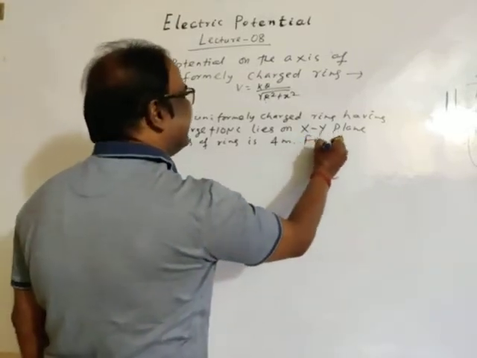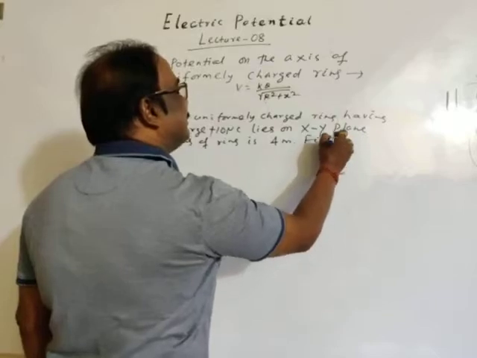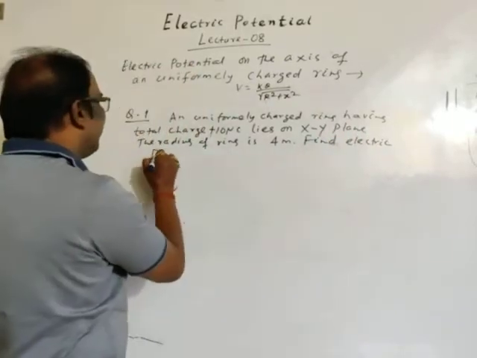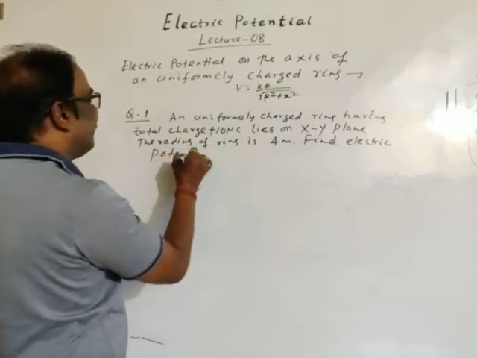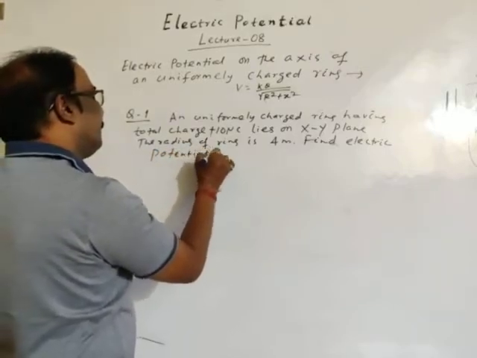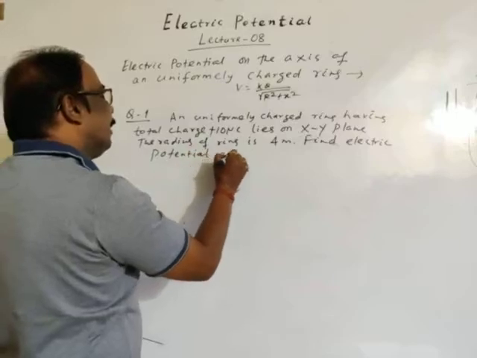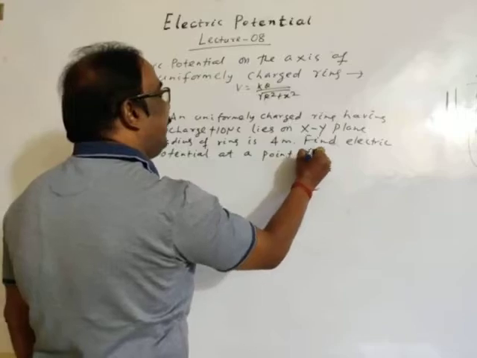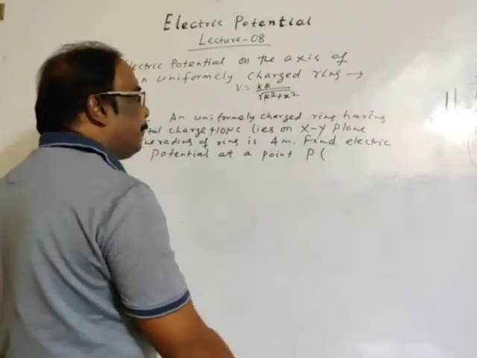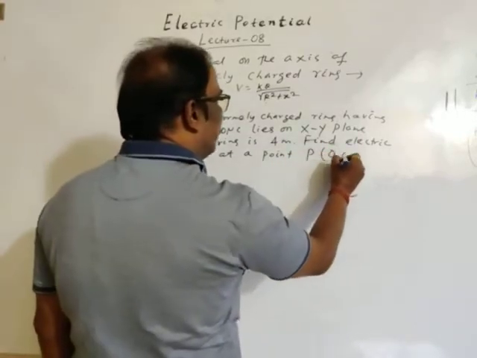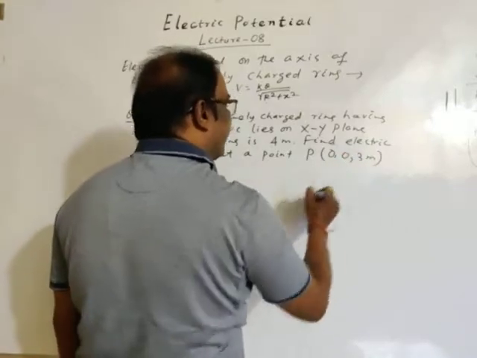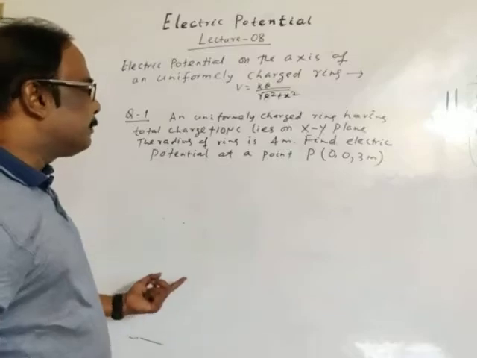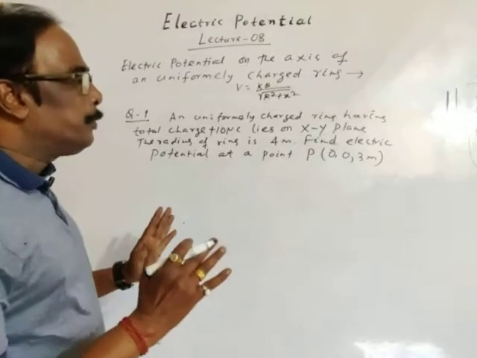Find the electric potential at a point P. Coordinates of point P are 0, 0, 3 meter.